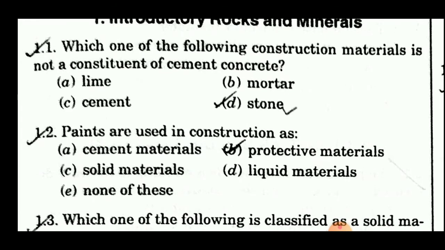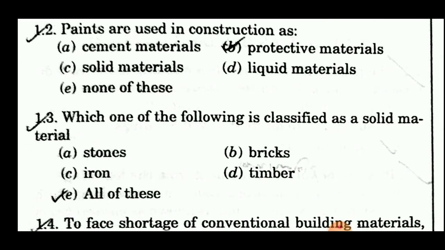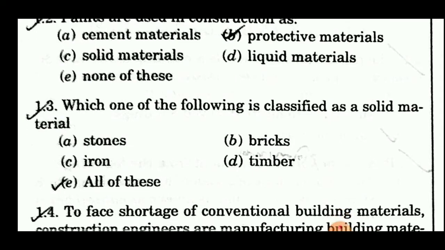Second question is paints are used in construction as: first option is cement materials, second is protective materials, third one is solid materials, fourth one is liquid materials and fifth one is none of these. Answer of this question is protective materials. Okay, paints are used in construction as protective materials. Third question is which one of the following is classified as a solid material? Options are stones, bricks, iron, timber. See here all materials are solid materials. So option is all of these.